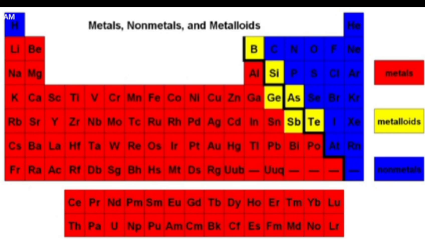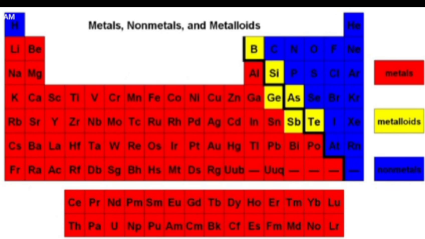And then the elements close to the zigzag line, you are seeing the black zigzag line around the yellow ones. These elements show the properties of both the metals and the non-metals, and these are called metalloids. Some common examples of the metalloids are boron, silicon, germanium, arsenic, antimony, tellurium. But this is not that much in the course of study. In this chapter, we shall focus on the metals and the non-metals only.